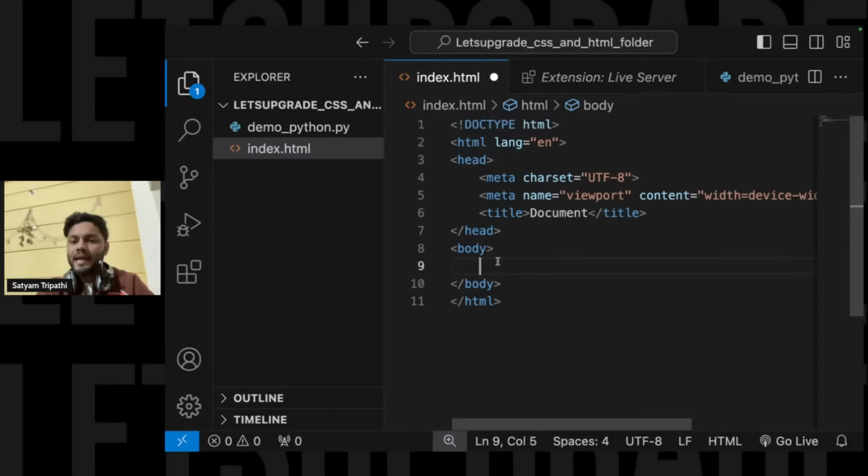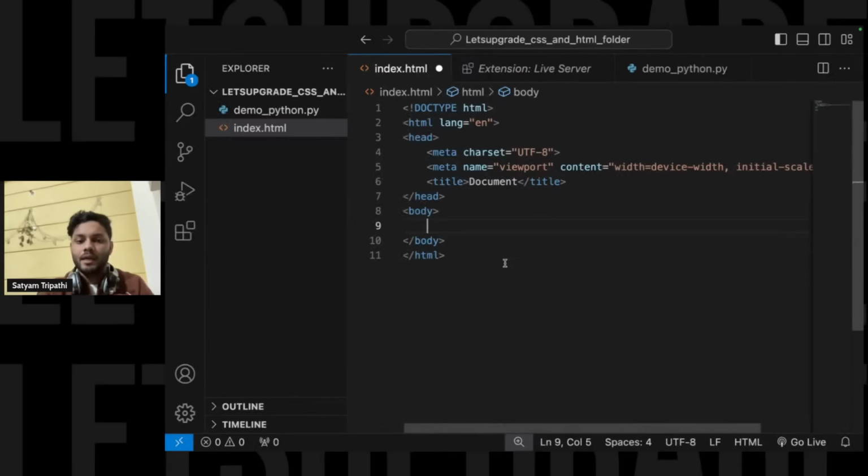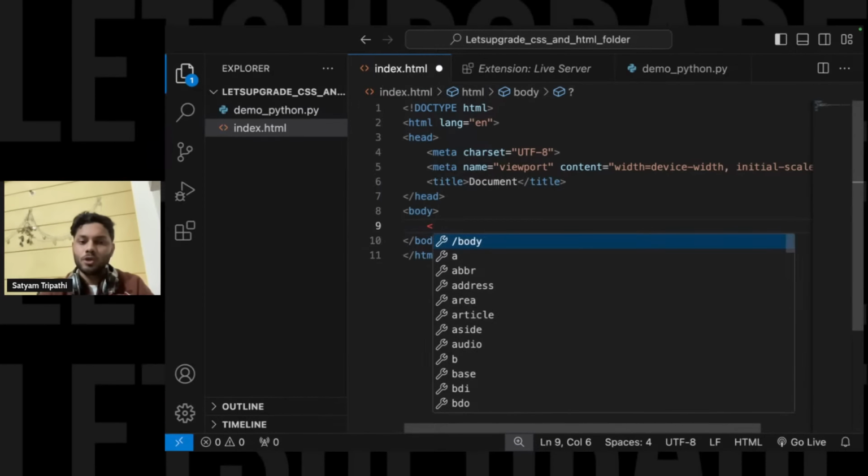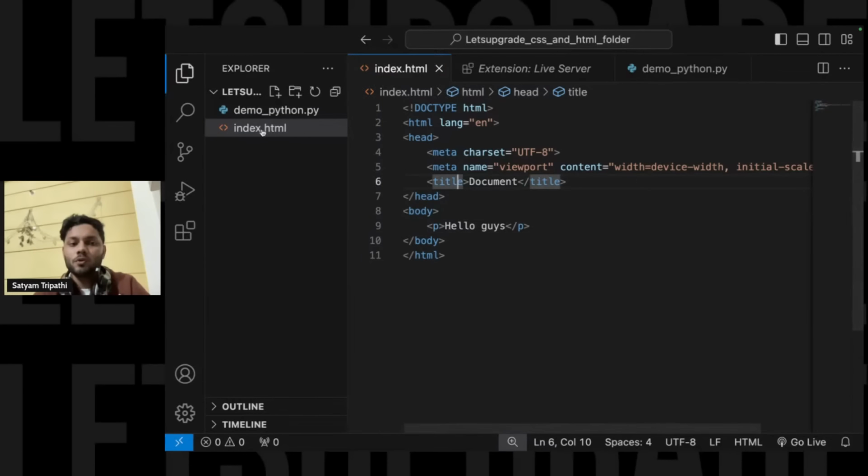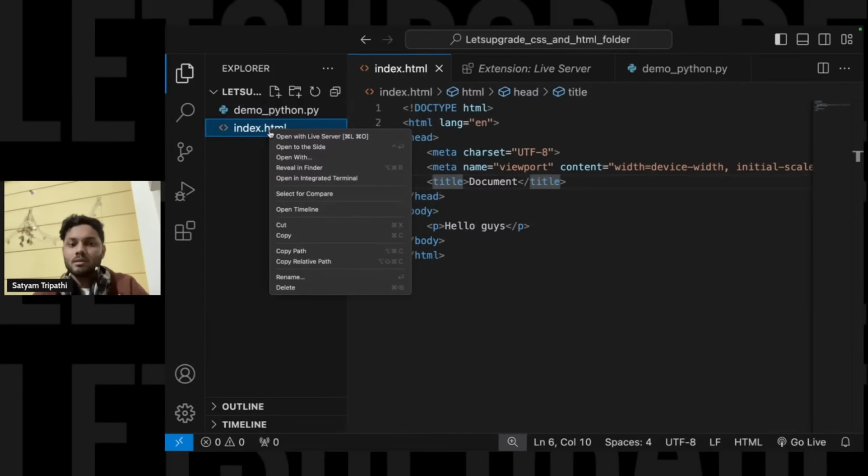So all the code that we will write, we will write over here in the body part. Let us just write something, say, hello guys. All right. Now what I have to do is come over here, right click on it, and you will be able to see open with live server.